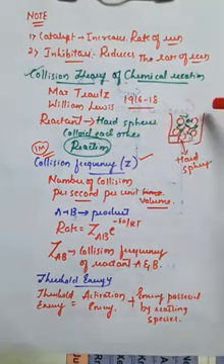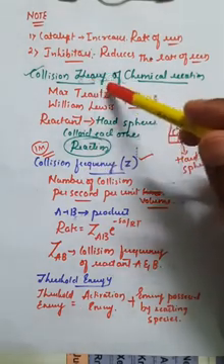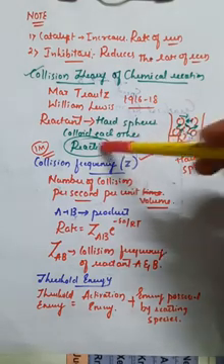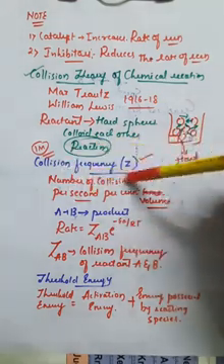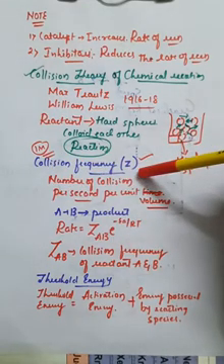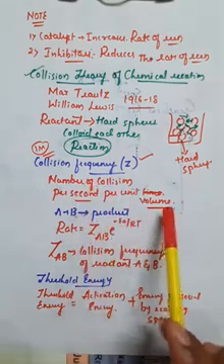As the collision takes place, the old bond breaks and new bond formation takes place. So therefore the reaction will complete, right? According to collision theory, there is one important term given, that is collision frequency, which is denoted by capital Z. According to this, collision frequency is the number of collisions per second per unit volume, right?